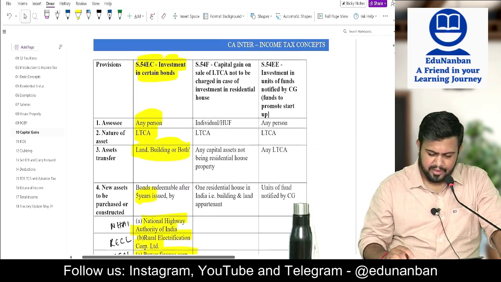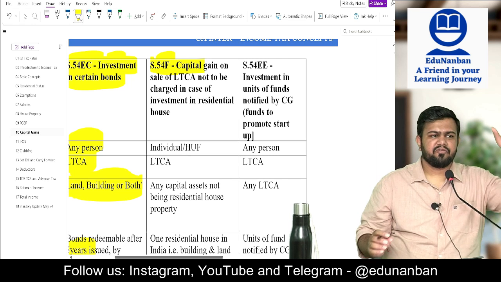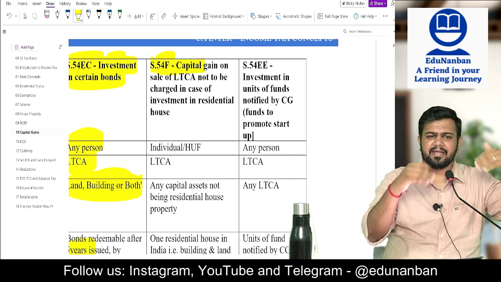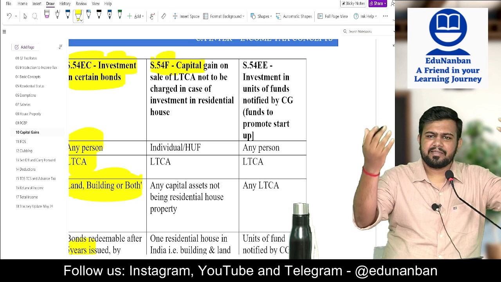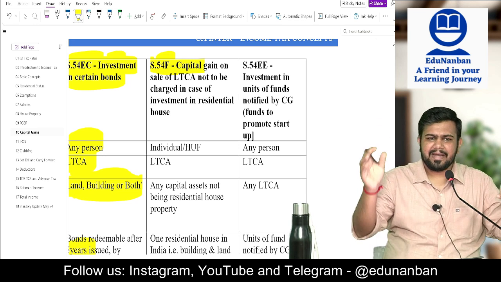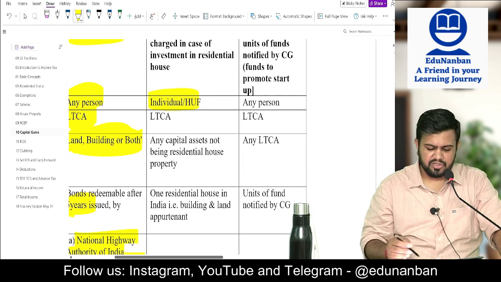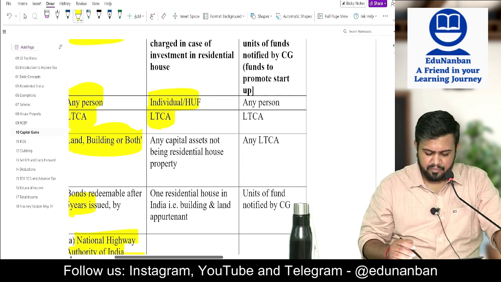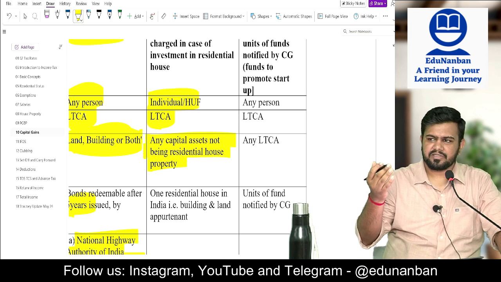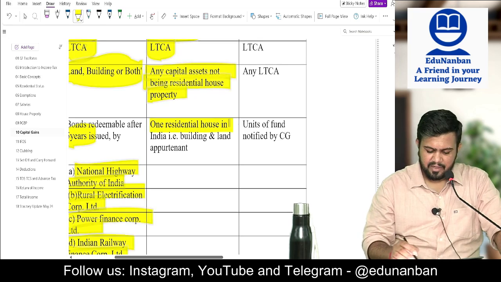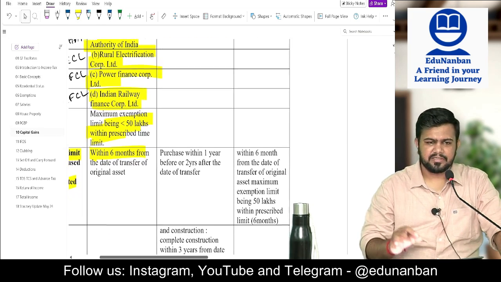Fine. Now let's see section 54F. 54 was selling a house and getting another house. But 54F is selling any other long-term capital asset other than a house and getting a new house. So 54F is applicable for an individual or HUF, for a long-term capital asset being any capital asset not being a residential house. So other than a residential house. And then he is buying one residential house in India, buying or constructing, whatever.